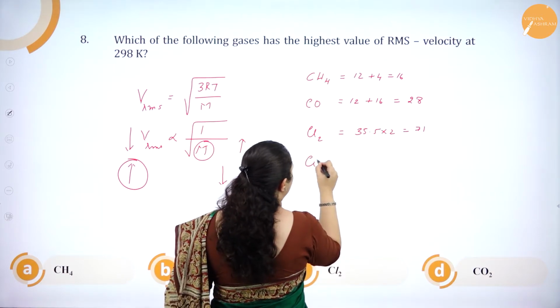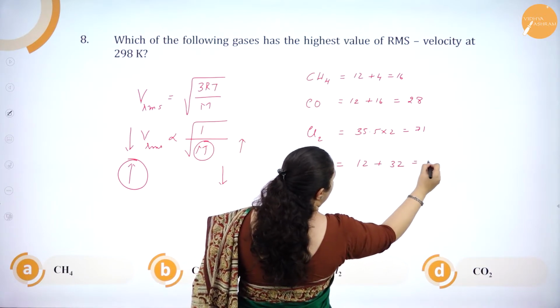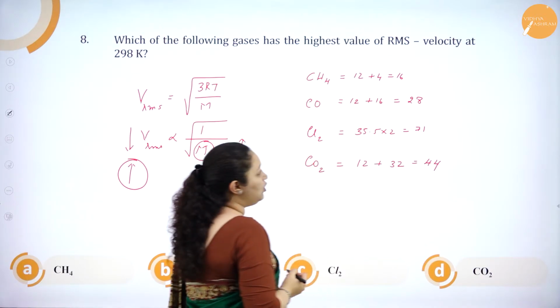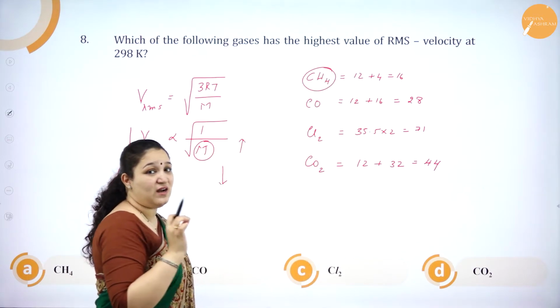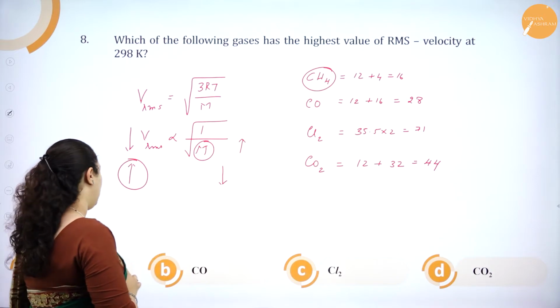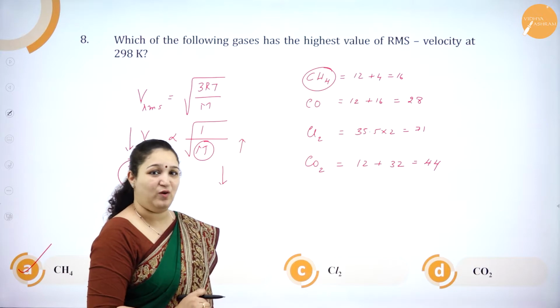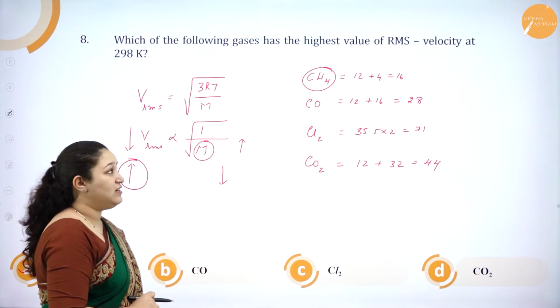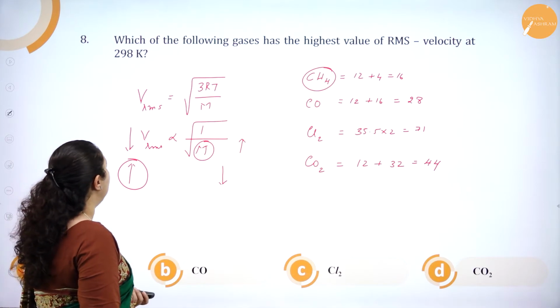And then we have carbon dioxide, that is 12 plus 32, that is 44. So, which is the lowest molecular mass? It is methane. That means its highest RMS velocity. So, the answer is option A, that is methane. Okay. So, I hope you have understood this particular question. We'll go to the next one.